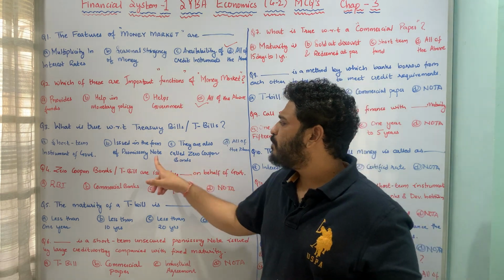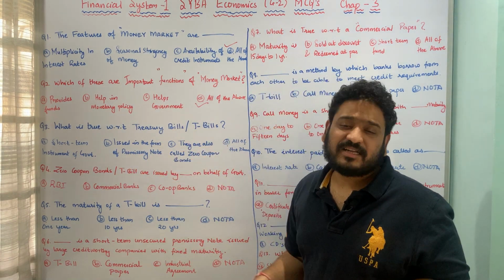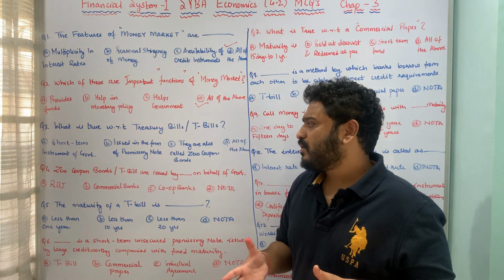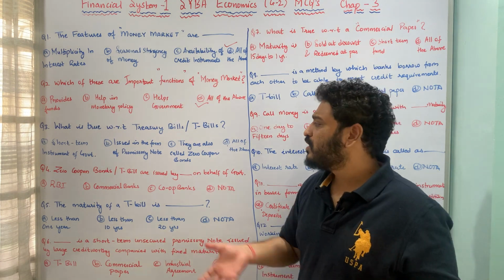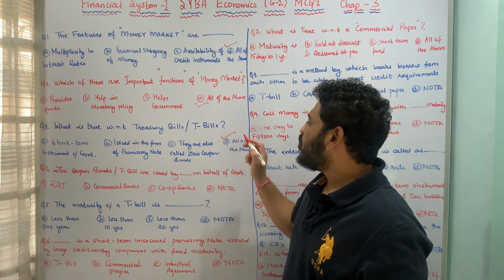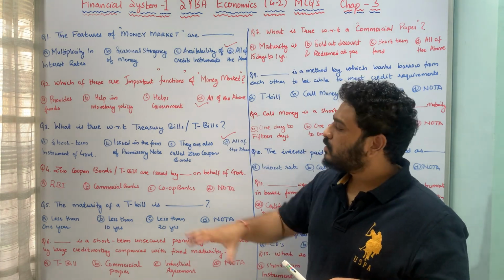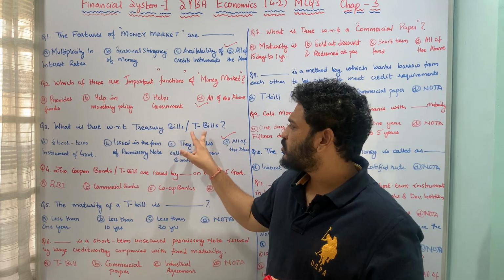These are all true with respect to treasury bills. That is, it is a short-term instrument of the government of India, it is issued in the form of a promissory note, and it is also called zero coupon bonds. Therefore option D, all of the above, is the correct answer to this question related to treasury bills. I hope this question is pretty much clear.